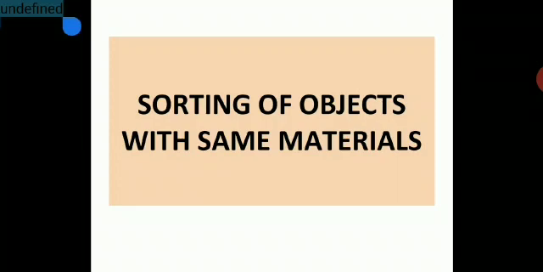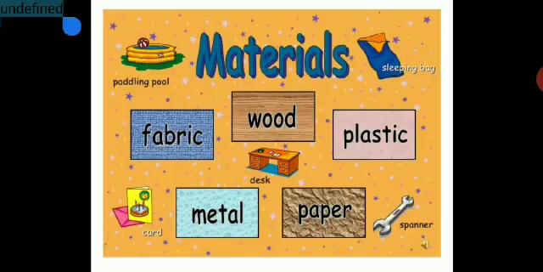Now, sorting of objects with the same material. Let us see how we are going to sort objects with the same material. Now we have materials like fabric, wood, plastic, paper and metal. So we need to see how we are going to sort them.